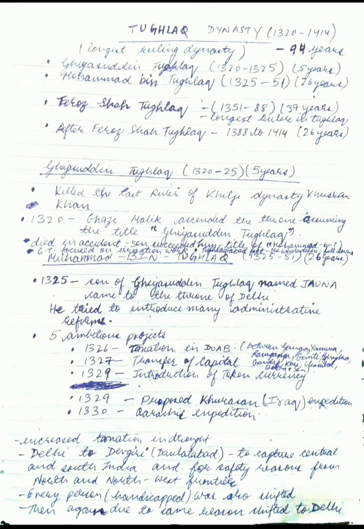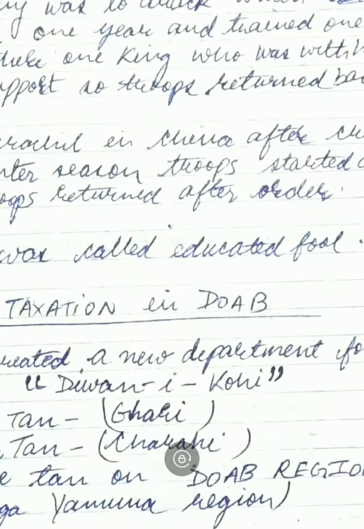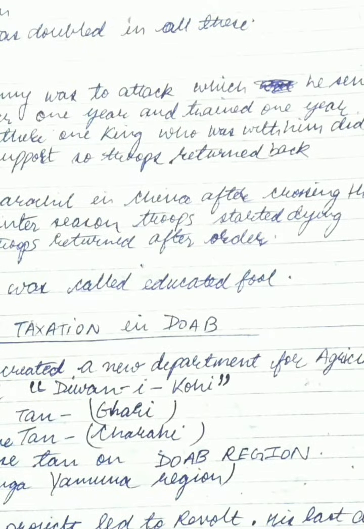So this ruler Muhammad bin Tughlaq was called an educated fool. As you can see here, he was called an educated fool.